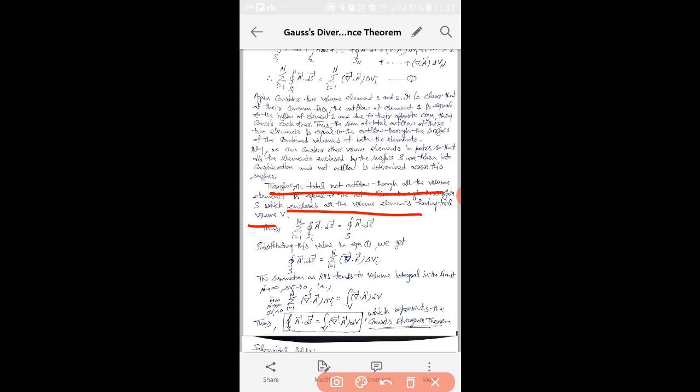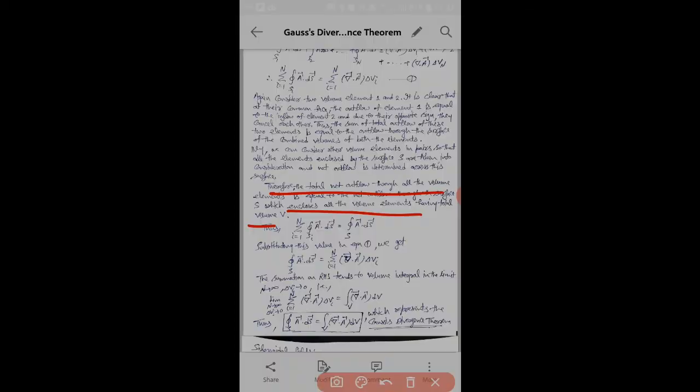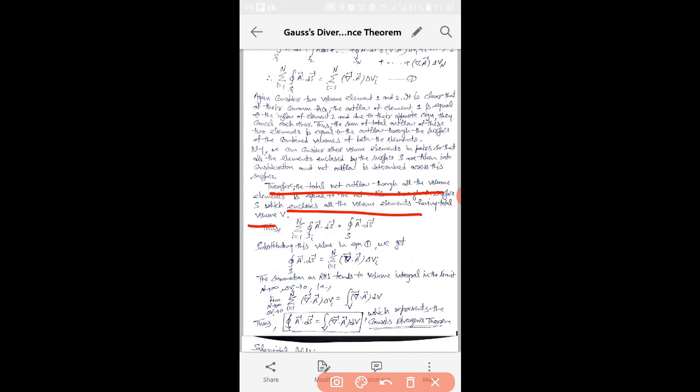The inner surfaces which are common to different volume elements have their flux cancelled because of that common face: for one element it is outflow and for the other it is inflow, so that gets cancelled out. So the only surface which matters is the outer surface which covers the given volume which we have considered.